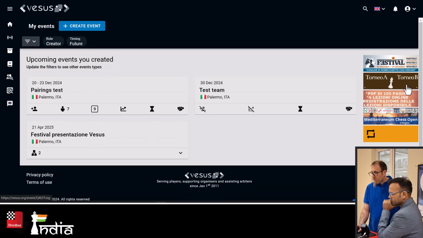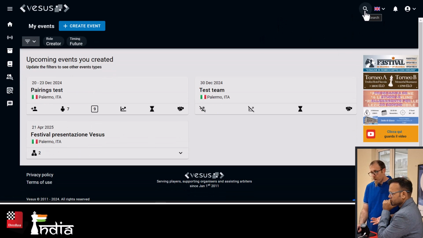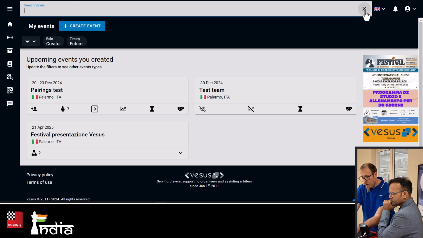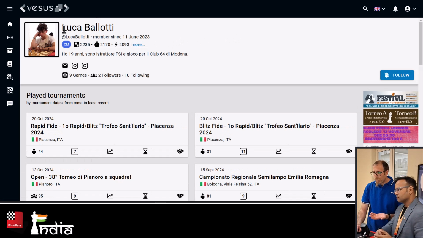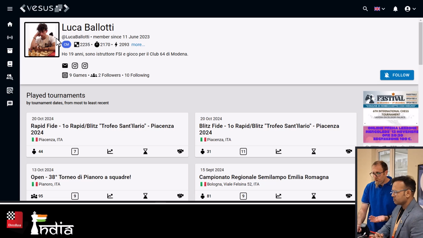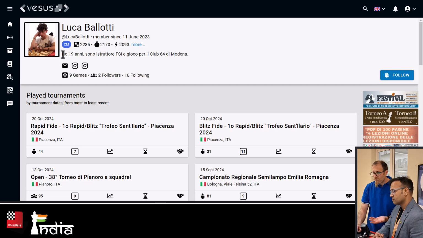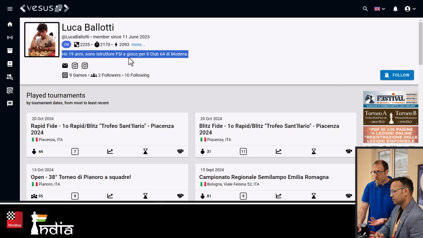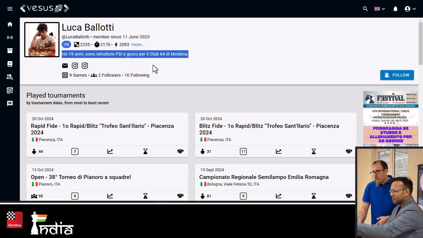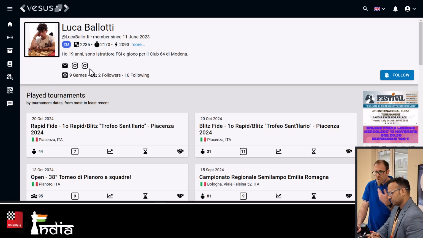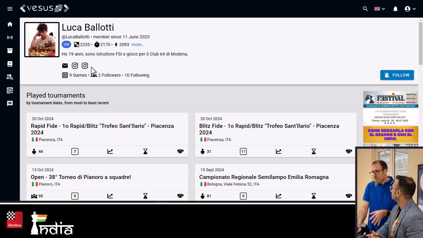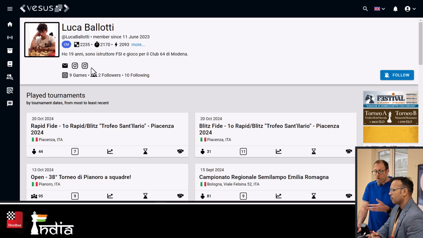Yes. For the tournaments played by the players, this is another nice thing that I wanted to show. You have a profile page, which is publicly available. Let's take this user here, for example. This is a player's profile page. It's publicly available. You can upload a profile picture. You can link your FIDE ID, and it will bring you information about your rating. You can add a description, a biography, so you can say who you are. This guy, for example, says I'm a teacher. You can create links, so you can customize this page. You can put a public email address. You can put links to your Instagram, chess.com, whichever platform you like. You just enter a link and it will make the icons automatically for you.